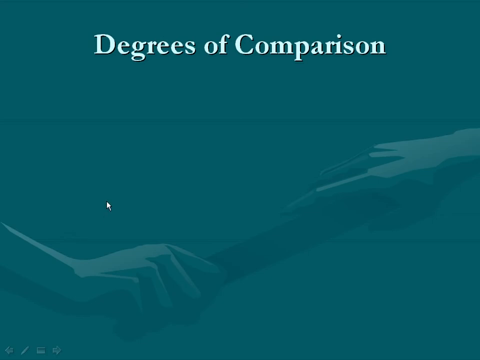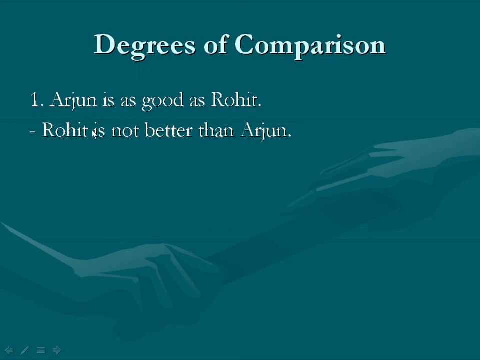Again, when there are degrees of comparison in the sentence, we can make a negative sentence. See the first example here. Arjun is as good as Rohit. This sentence is in the positive degree. While making the comparative degree, we use the negative form and this sentence becomes a negative sentence.